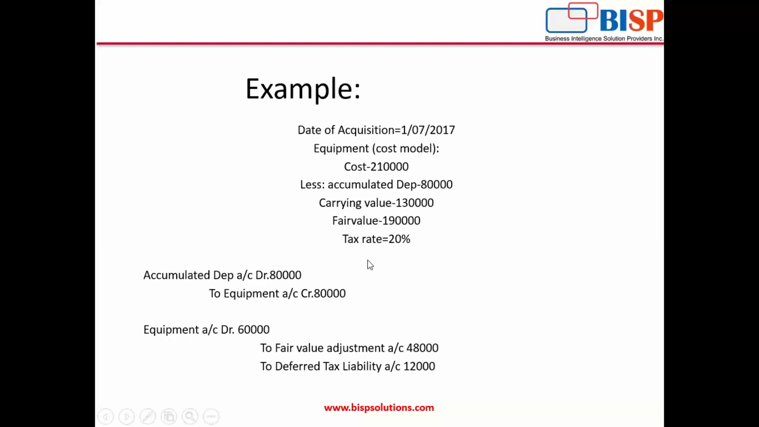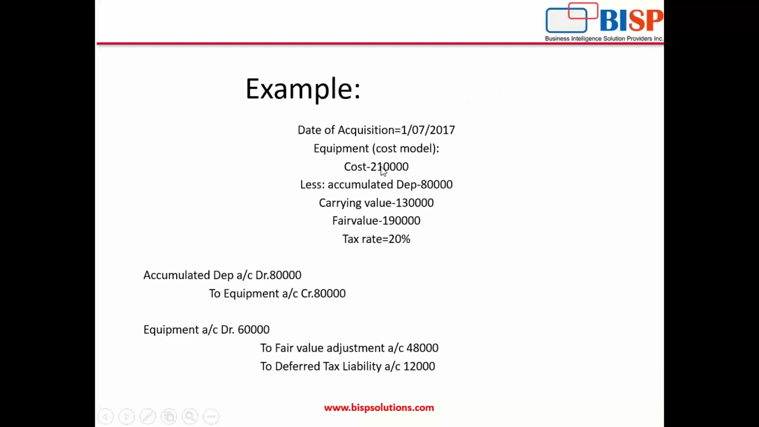Because we are showing in our books the value of, suppose, plant and machinery as 1 lakh 30, and if we sell that plant and machinery, we'll get 190. So why are we understating that asset? We need to increase that asset while we are preparing the consolidated balance sheet.